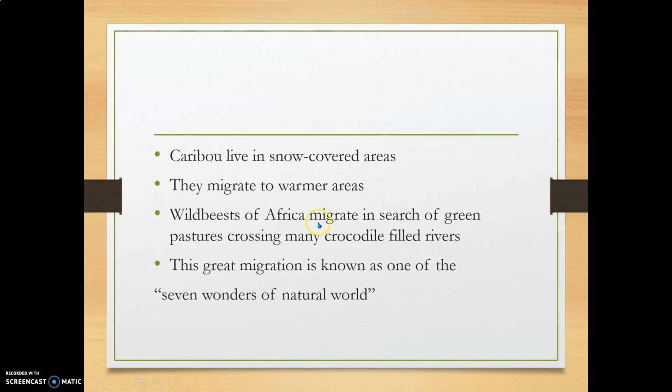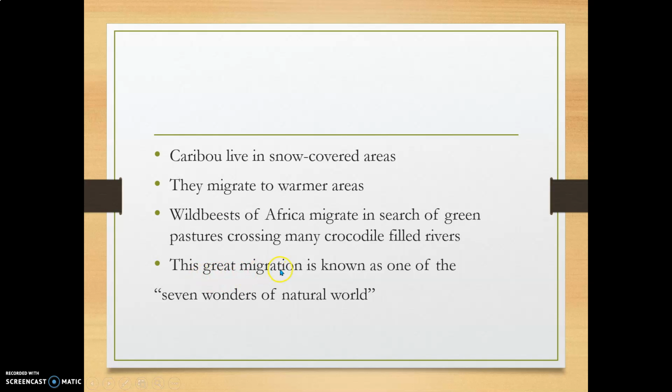Wild beasts of Africa migrate in search of green pastures, crossing many crocodile-filled rivers. That means pastures means grasslands. See, in Africa, wild beasts migrate in search of green pastures. Why? Because they want to graze there. That's why they migrate to these green pastures, crossing many crocodile-filled rivers. That means in those rivers, so many crocodiles will be there. They cross those rivers and they migrate to the green pastures to graze there.